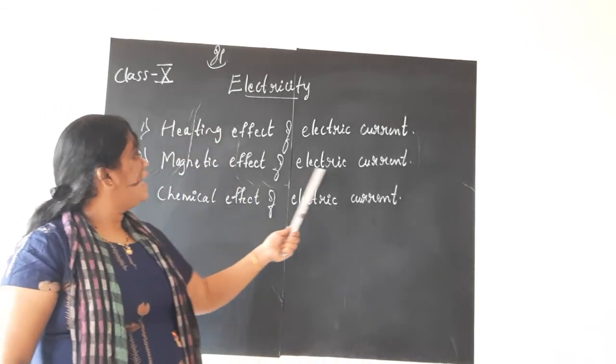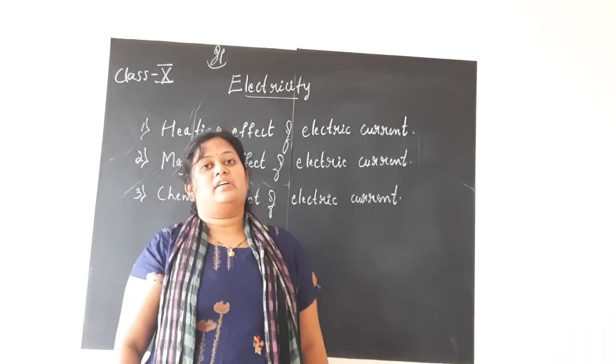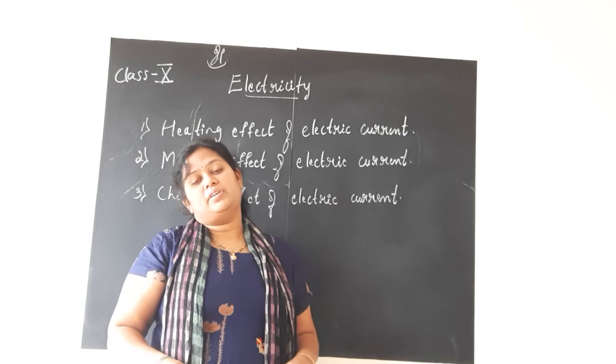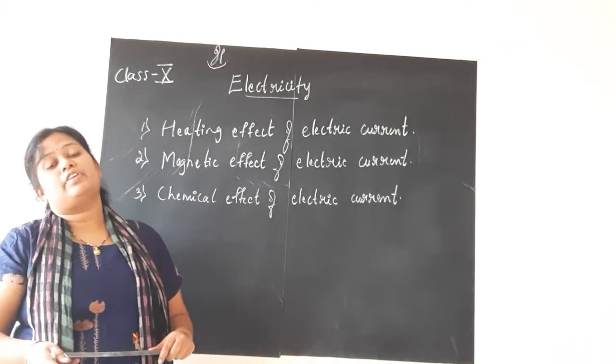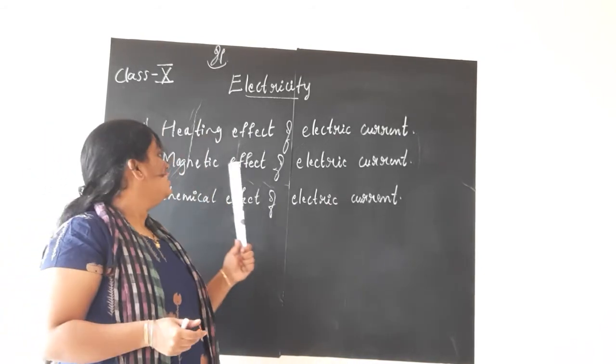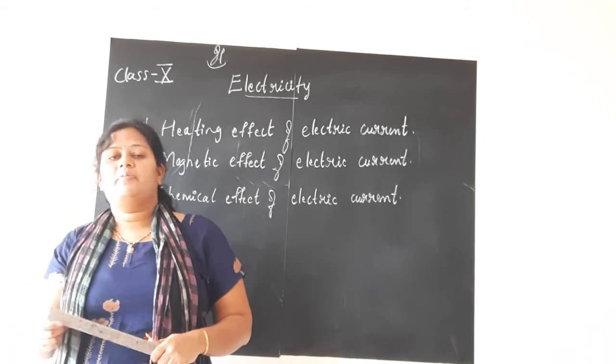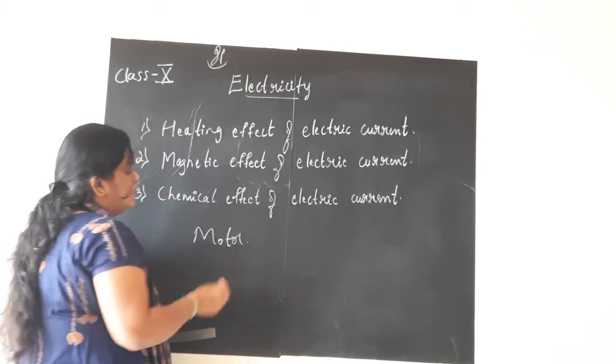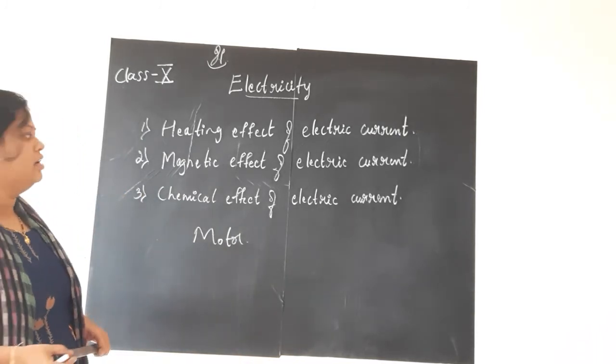Next I told you the magnetic effect of electric current. That we will be discussing in the very next chapter, children. Then you will study about this concept. You have heard of motors, no? DC motors, AC motors, all that.